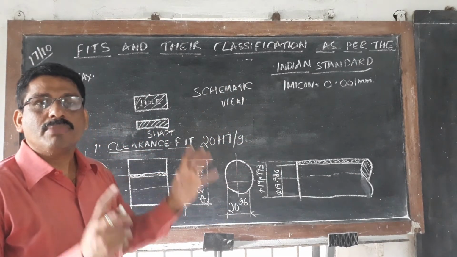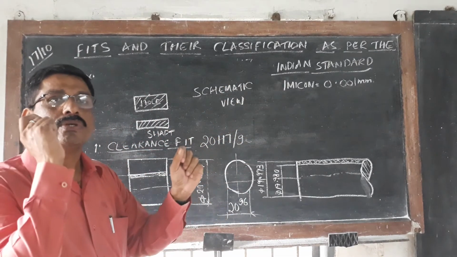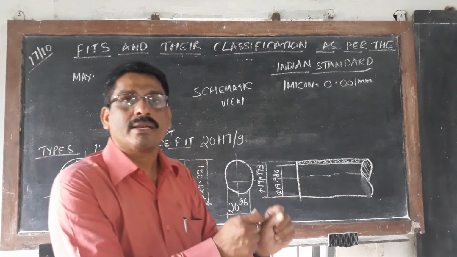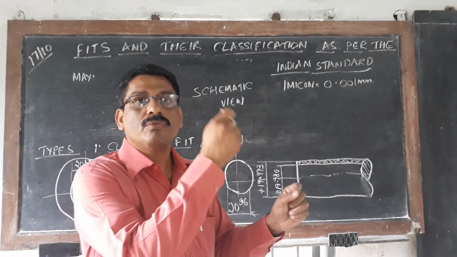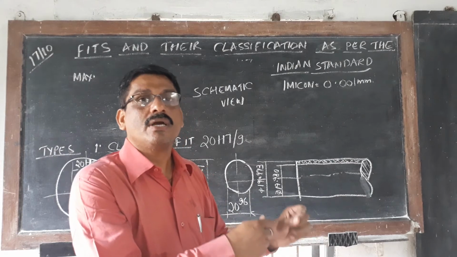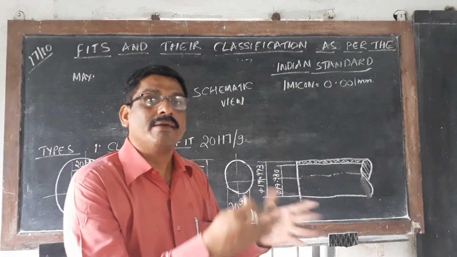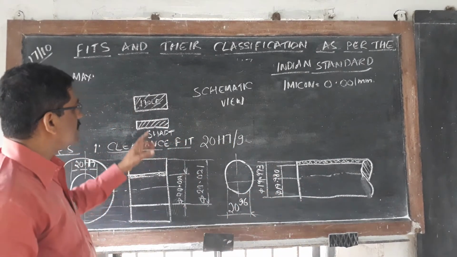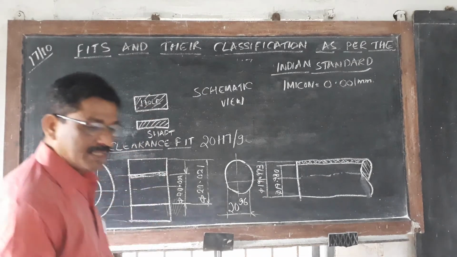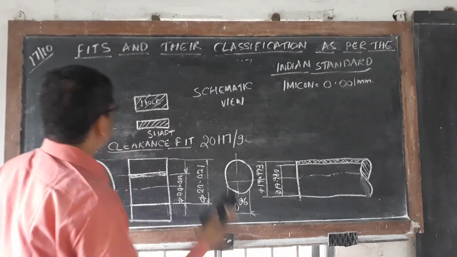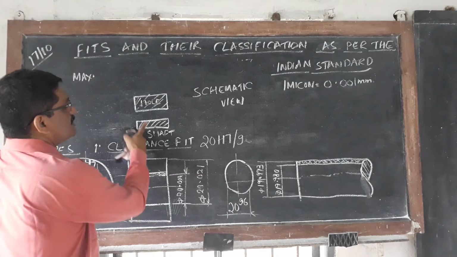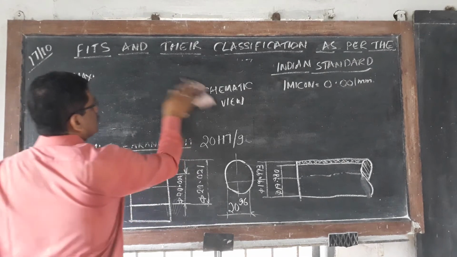So to assemble the component, you always have to use external force, something like a hammer. If it is too tight, you have to go for a hydraulic press, or else a fly press. But it is always coming reverse. Just see, let us look at this one. This is the schematic view; if you draw only this, it is enough.